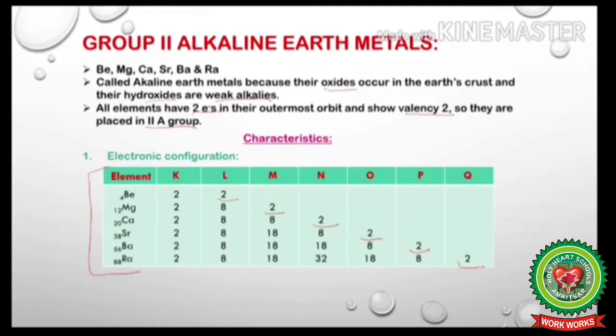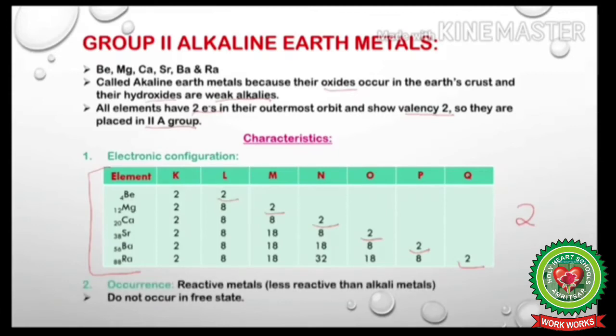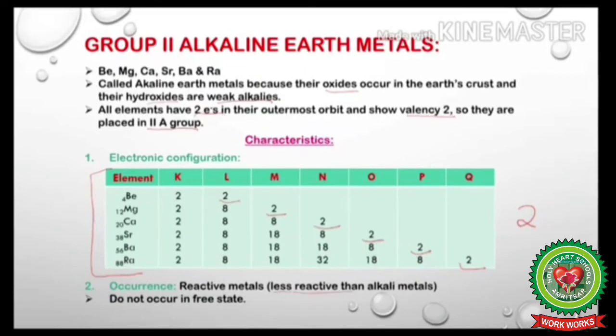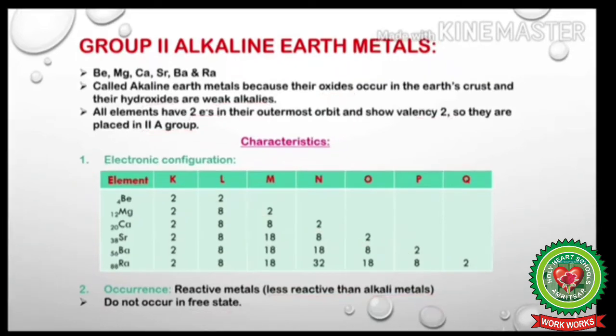So they show a valency 2. Next is occurrence. Alkaline earth metals are also very reactive metals. Though less reactive than alkali metals, they do not occur in free state and occur abundantly in the earth's crust in combined form. So they are called alkaline earth metals.